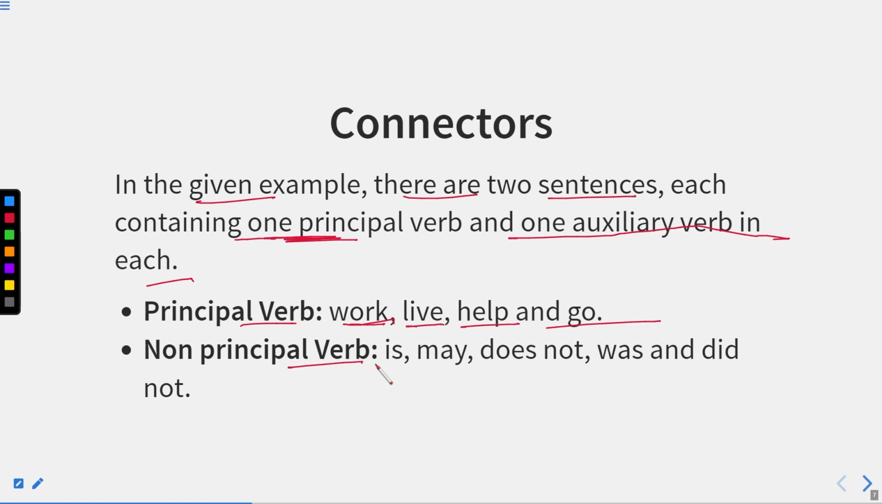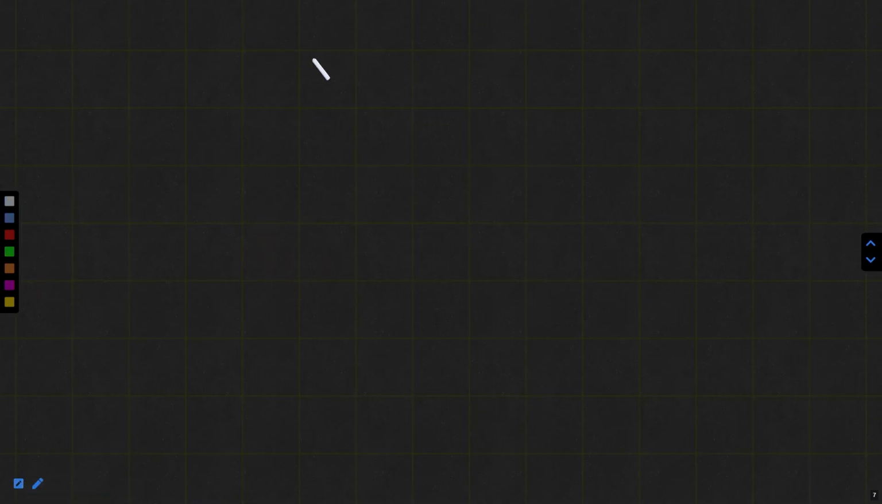Whereas non-principal verbs in those sentences are is, made, does not, was, and did not. So these were the non-principal verbs. Let me tell you something again. If we talk about verb, to clarify this, I am telling you the exact meaning of verb.